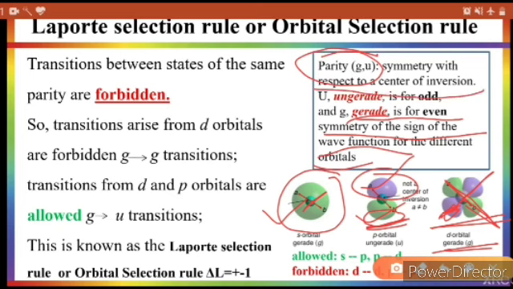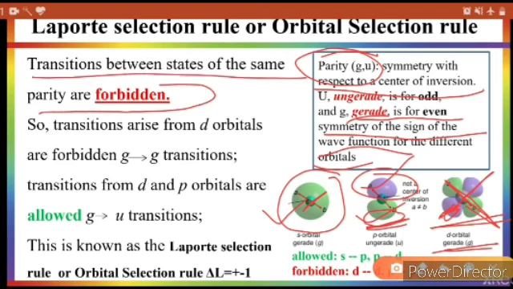The orbital selection rule says the transition between the same parity or symmetry is forbidden, meaning there is less chance of redistribution of electrons within the same orbitals. Transition means redistribution of an electron from one orbital to another orbital. So in the case of same symmetry orbitals, this redistribution is forbidden or less likely to happen.